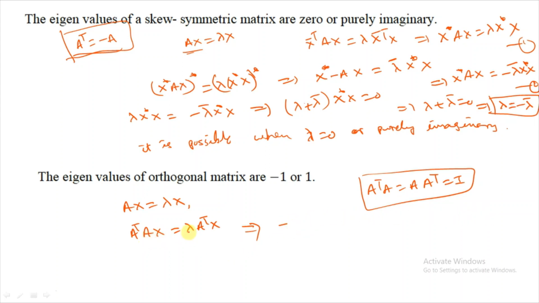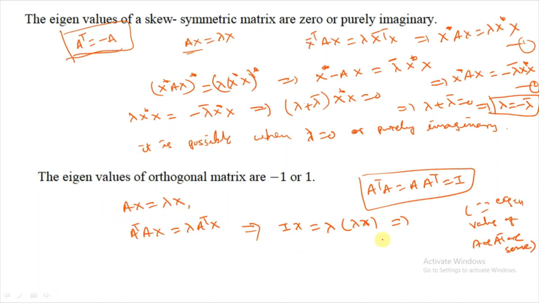Okay, now A transpose x is equal to lambda into x. We know eigenvalues of A and A transpose both are the same. Since you know this one, lambda is an eigenvalue of A, and also an eigenvalue of A transpose.